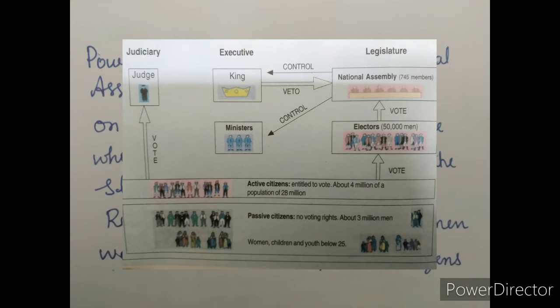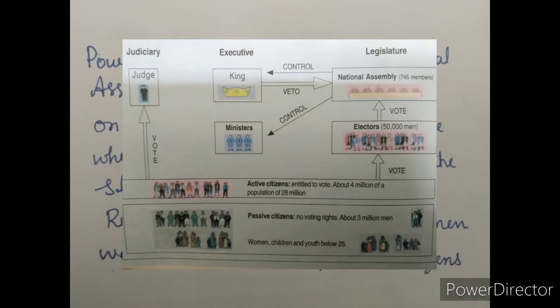The work they have to do, they will do within their areas, within their power. So these three are divided into constitutional powers, that is executive, legislative, and judiciary. This made France a constitutional monarchy. Next we move on to the constitution.